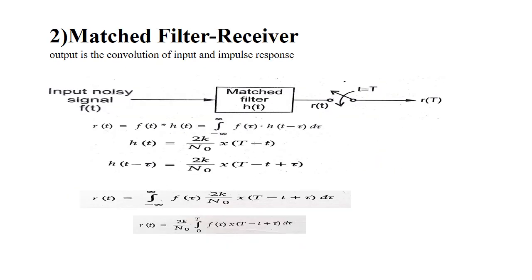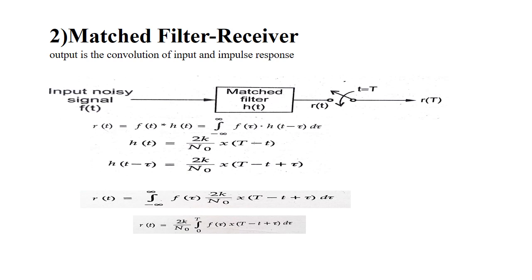Next one is the matched filter. The output is the convolution of the input and the impulse response. When we are passing the input noisy signal f of t into the matched filter h of t, it will be combined together to form R of t. That is, R of t is equal to f of t convolved with h of t, which is the integral from minus infinity to infinity of f of tau into h of t minus tau d tau. Here h of t is equal to 2k by n0 into x of T minus t.